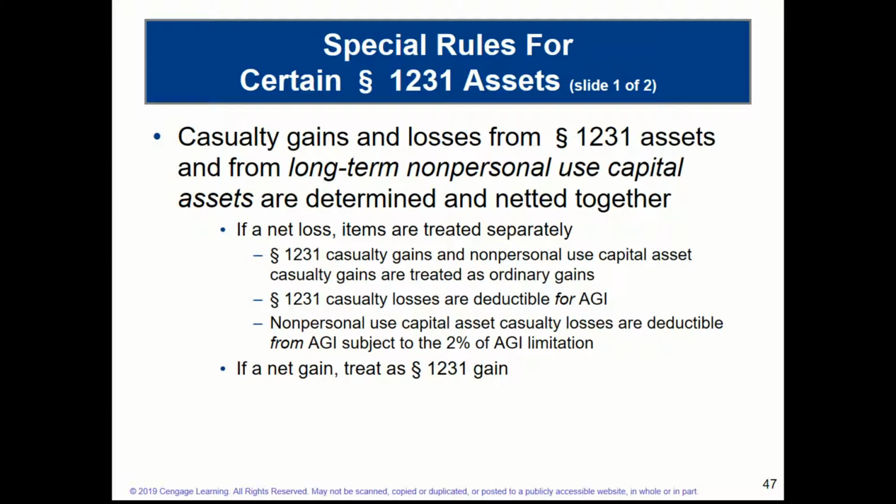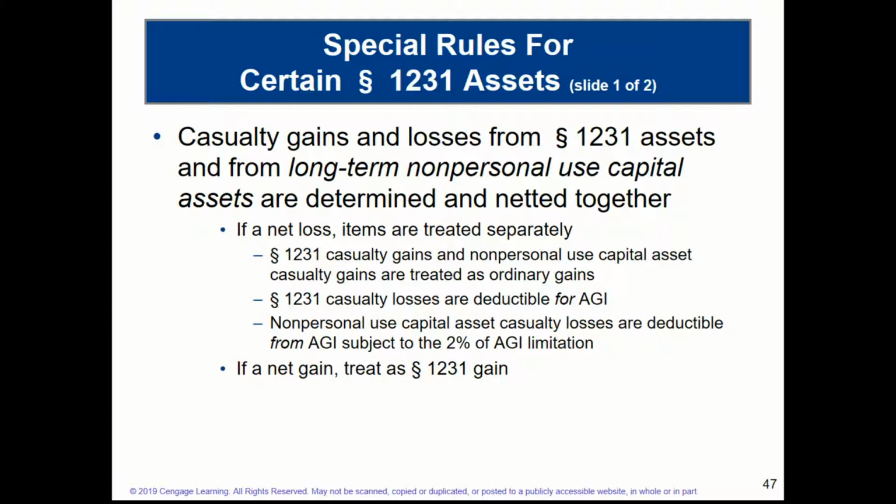There are some special rules that apply to certain 1231 assets. One relates to casualty gains and losses from these business assets that are held for more than 1 year, and long-term non-personal capital use assets. And so we have to generally net these gains and losses together. So 1231 casualty gains and non-personal use capital asset casualty gains are treated as ordinary, which again means we've lost some of the benefit, 0, 15, and 20% capital gains rate benefits. But these items are handled separately.